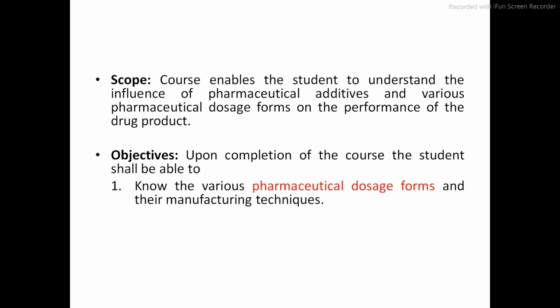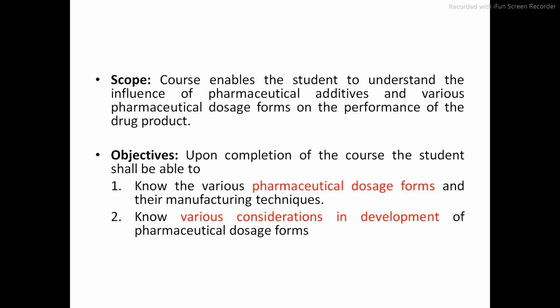So after completion of this syllabus, the student will come to know the various dosage forms, what the various types of dosage form are, and their manufacturing techniques. Suppose we are talking about the tablet, then what are the various manufacturing techniques of the tablet? You will come to know this by the end of this syllabus. Then you will also come to know the various considerations in the development of dosage form, means what are the various procedures and precautions to be taken while preparing the dosage form.